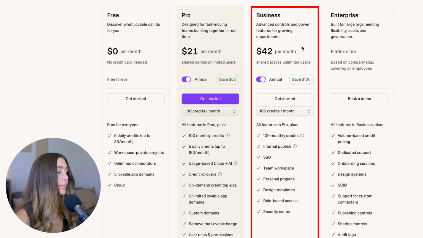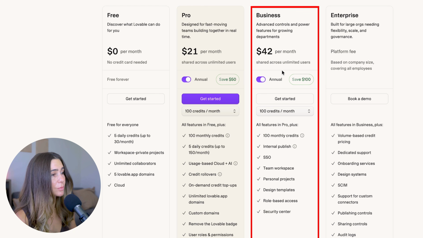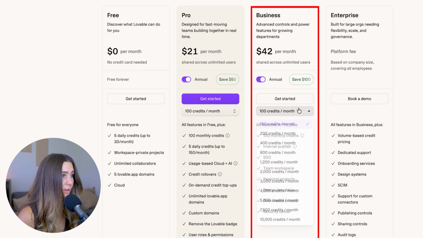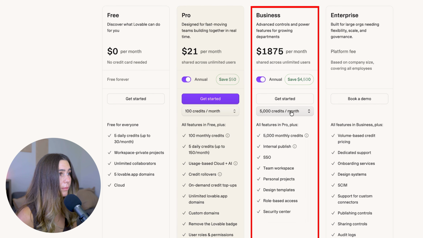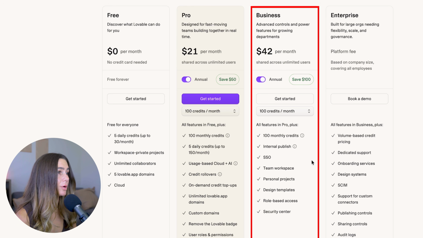Then they have the business plan, and this is advanced controls and power features for growing departments. Okay, again, it depends on how many credits per month you need, but it's $42 per month billed annually with 100 credits a month. Again, it will increase all the way up to pretty much as many as you need. Okay, with this, you get the 100 monthly credits or however many you choose, internal publish, SSO, team workspace, personal projects, design templates, role-based access, and security center.